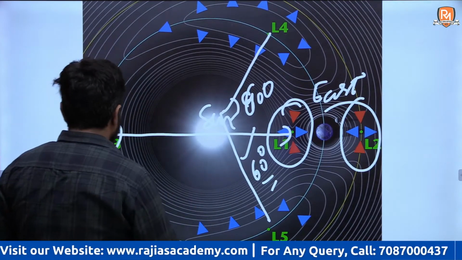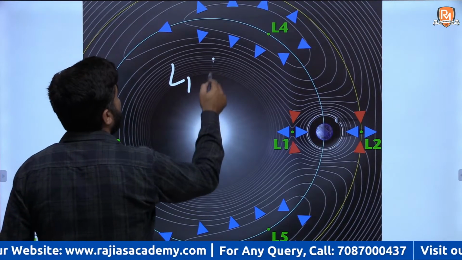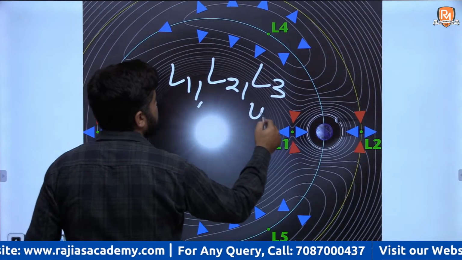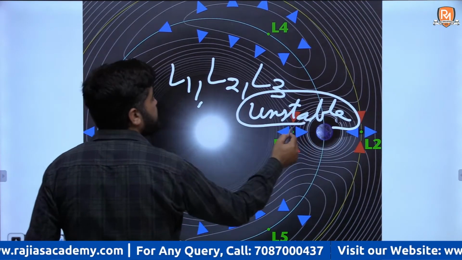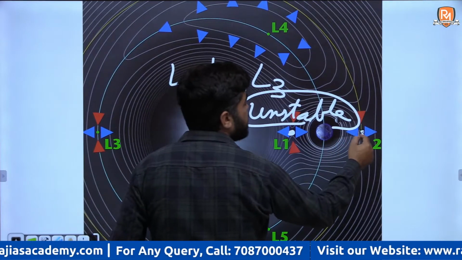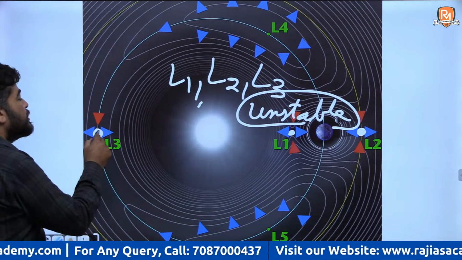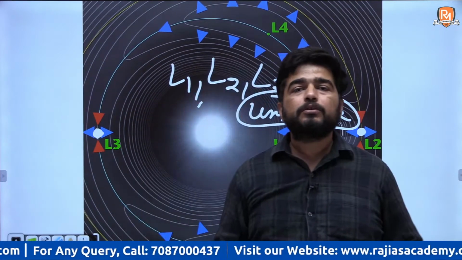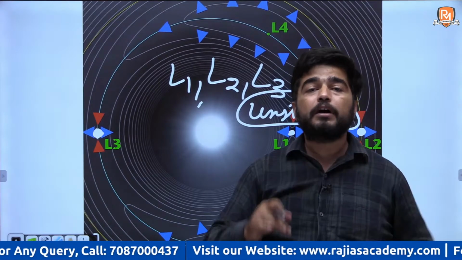First thing is your Lagrange points L1, L2, L3 are unstable. Means if you want to put a satellite or any telescope at these points, you have to provide some kind of energy to make them stable there, because these points are very unstable.